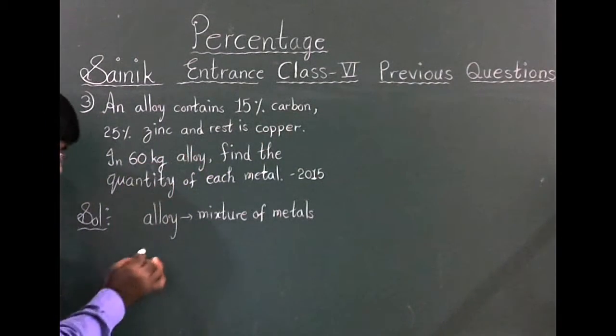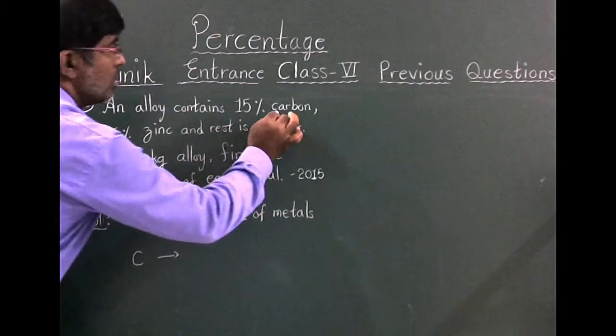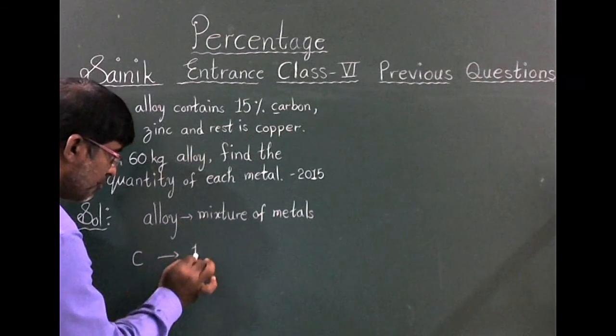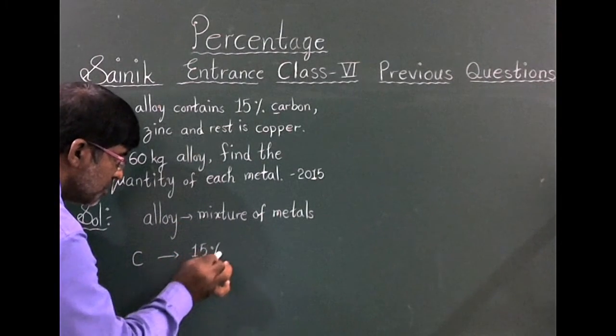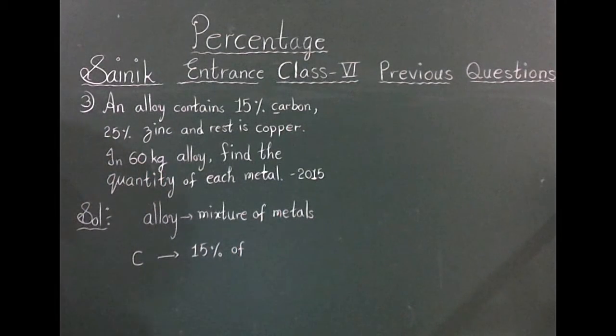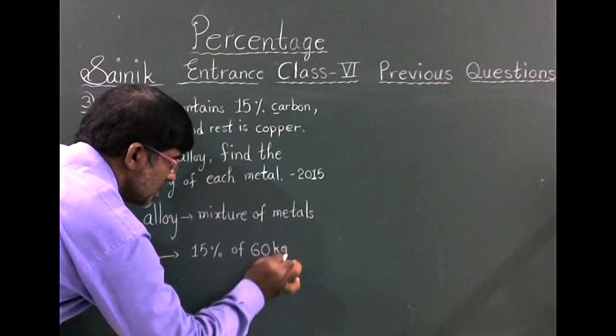Now I am writing each one. Carbon, first letter C: 15 percentage of carbon. The total quantity is 60 kgs.